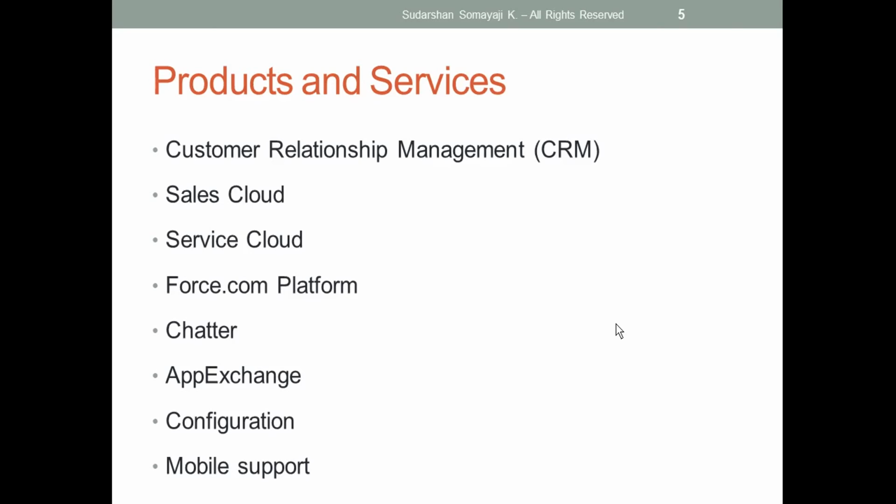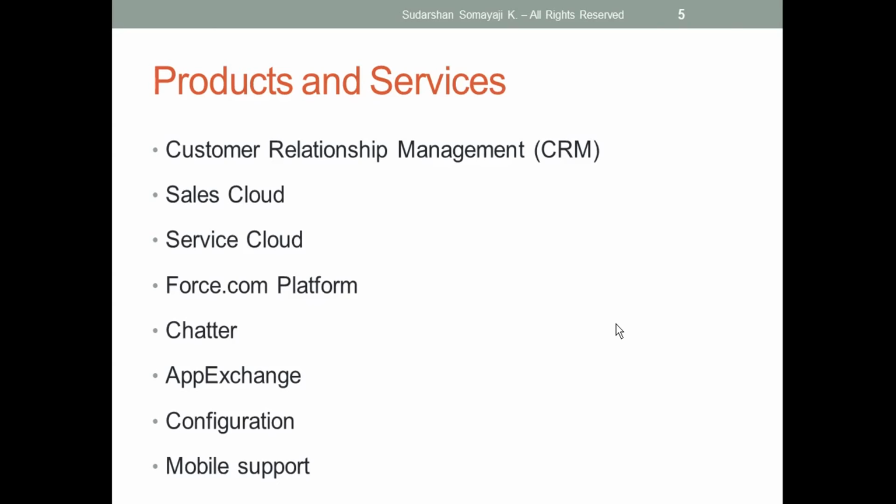If I buy Sales Cloud, generally I'll get all these standard products or standard objects. Then I can just go ahead and enter my data as an end user. I don't want to do any customization. I want to use the product directly. I can use it all.